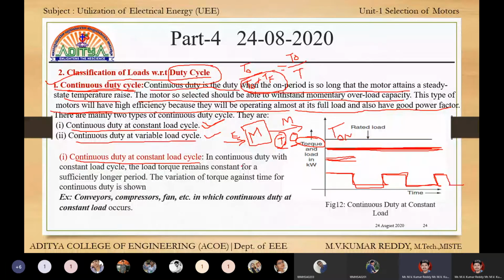Next, in continuous duty with constant load cycle, the load torque remains constant. See here in the graph, it indicates a constant load, constant torque, hence it is called continuous duty at constant load. Examples are conveyors, compressors, fans, etc.